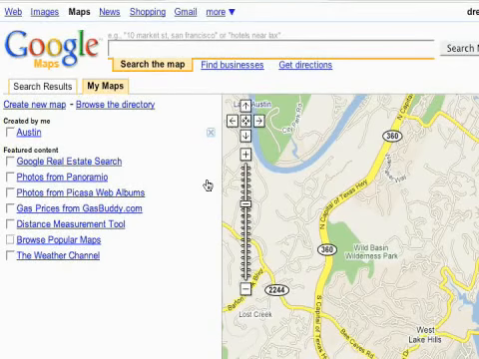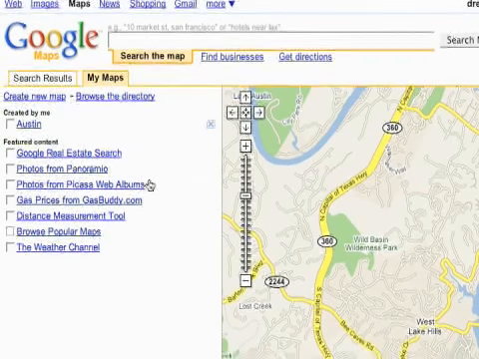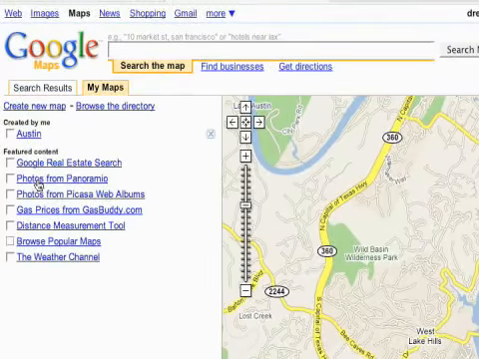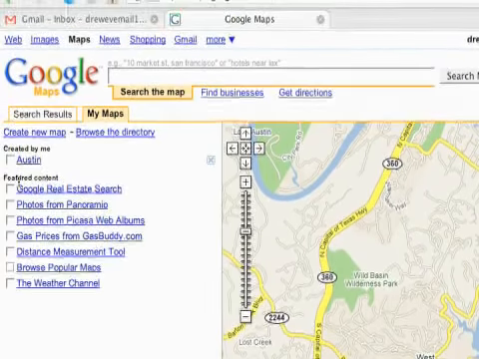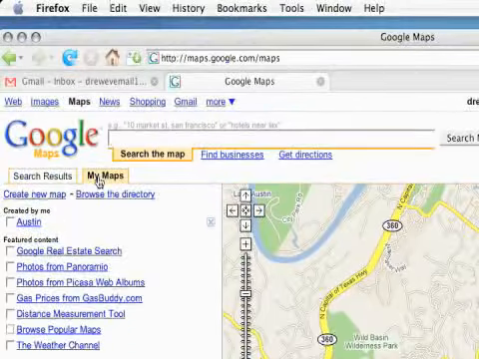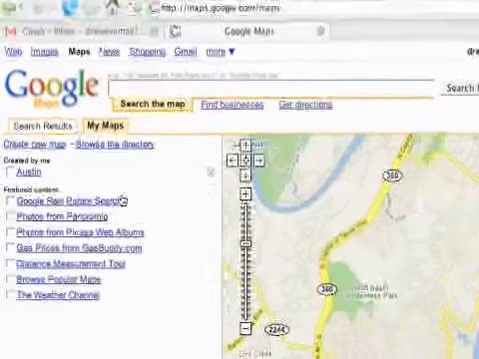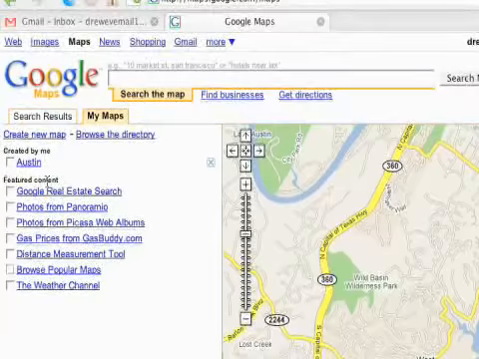So besides creating your own maps in the My Maps tool, you can also look at other maps that people have created and just some little useful application type maps. And some of the coolest stuff is right here. You know, we're in the My Maps tab and we're signed into our Google account. It's just right here under Featured Content.